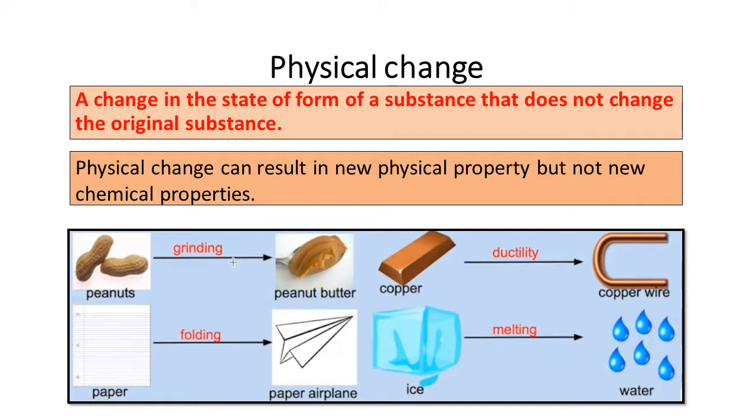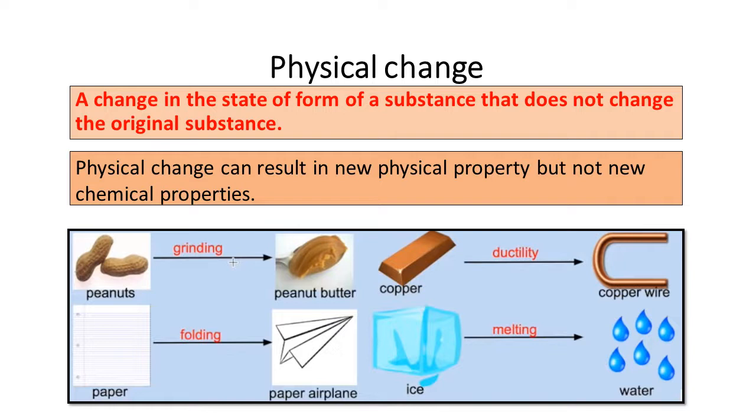Come to the example. If you have peanuts and you grind them, you make peanut butter from it. So the basic quality of the peanut, what types of substances are present in the peanut, would remain the same when you grind it into peanut butter. This type of change, in which you are not changing the properties of the substance, you are just changing its form, is known as a physical change.